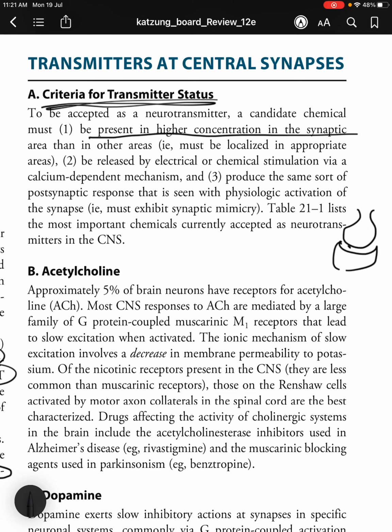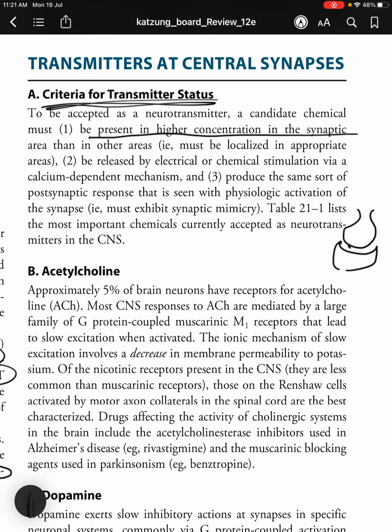Then it must be released by chemical or electrical stimulation via a calcium dependent mechanism. So calcium influx must cause docking of the vesicles to the presynaptic membrane and release the neurotransmitter. It must produce the same sort of postsynaptic response that is seen with physiological activation of the synapse, that is, it must exhibit synaptic mimicry. Okay, so acetylcholine, so approximately 5% of brain neurons have receptors for acetylcholine.